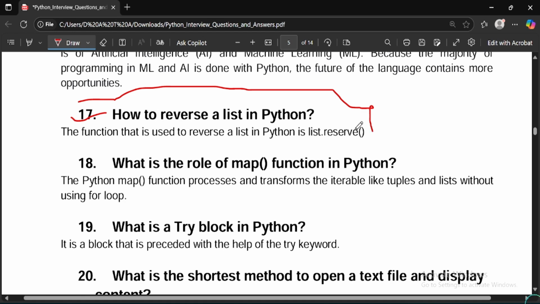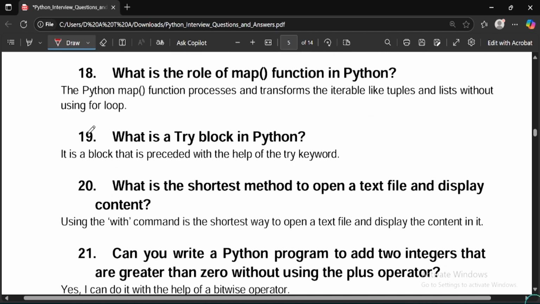It should be reverse, not reserve. Just a moment. It should be list.reverse, you should know. And moving to the 18th question is, what is the role of map function in Python?